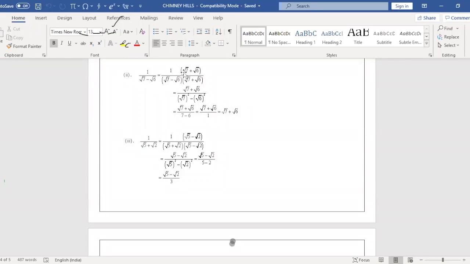So 1 into root 7 plus root 6 is the same as root 7 plus root 6. In the denominator, A minus B into A plus B is A square minus B square. So root 7 whole square minus root 6 whole square is 7 minus 6, which is 1. Any number divided by 1 is the same, so the answer is root 7 plus root 6. Anyone have doubt in this sum?